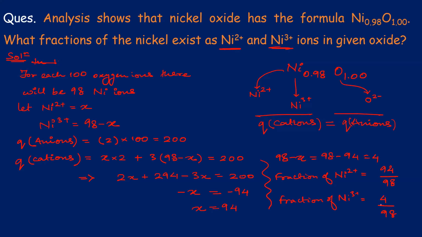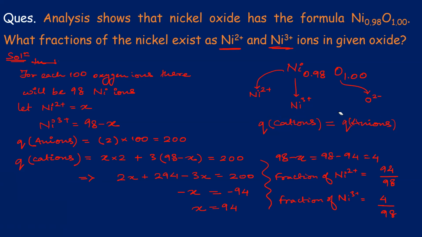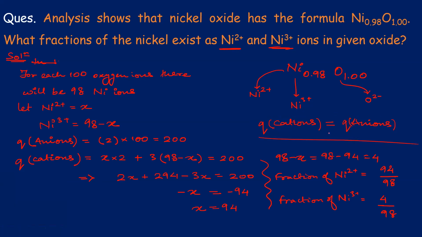So do you understand this whole problem? Yes or no? Please tell me. Yes, sir. This is the most important part of the question. Charge on anion should be equal to the charge on cation. All the charges on cations, if I add them, they should be equal to the total charge on anions. Okay, this is the most important point.